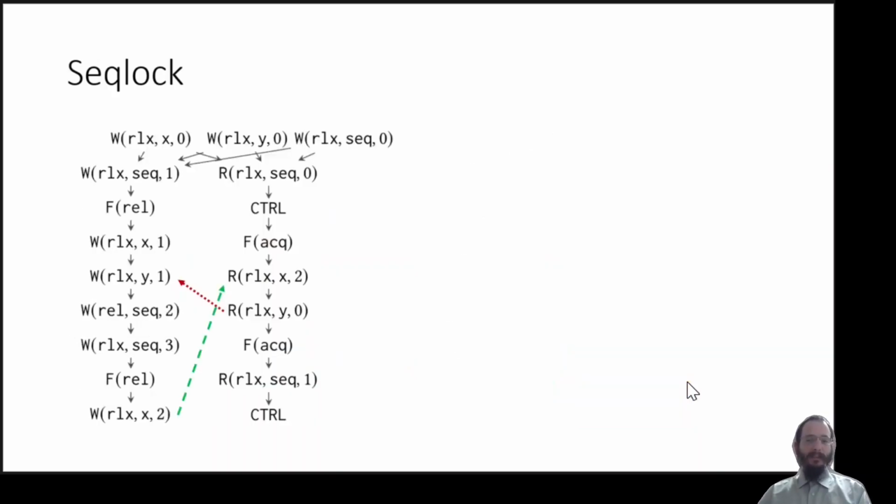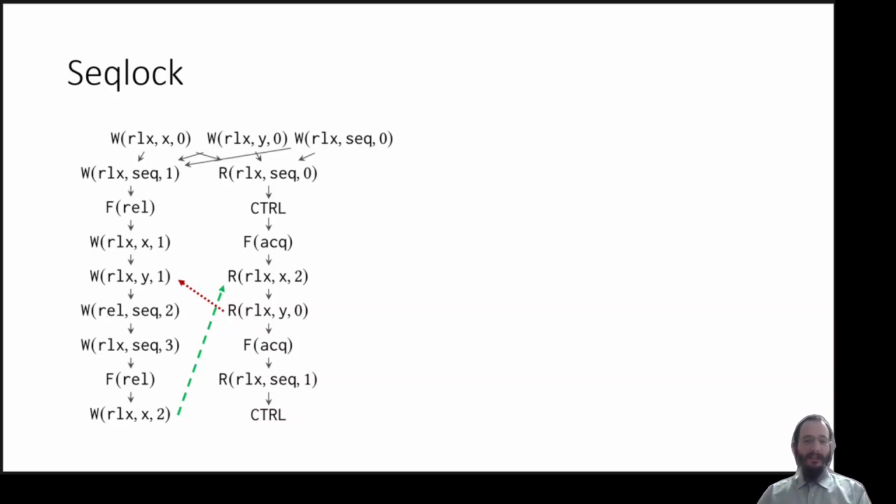But it is not robust because we have this induced relation where in order for us to read 0 for y, it has to be executed before y is overwritten with the write of 1 to y, which is executed before we write the value 2 for x, which is executed before reading the value of x for reading 2, which is executed before we read the value of y. So again, we have this exact same cycle that we had before. And under sequential consistency, there is no way to return the values for multiple writer iterations like this.